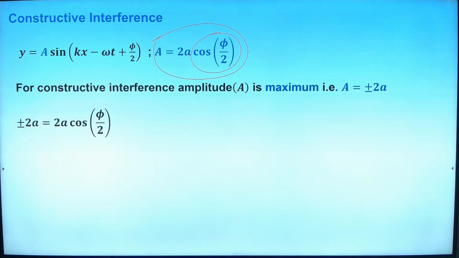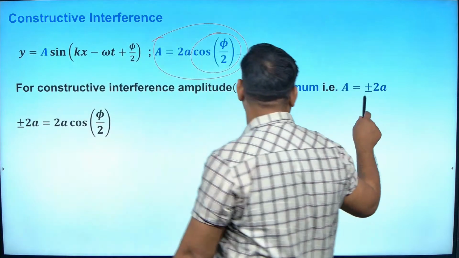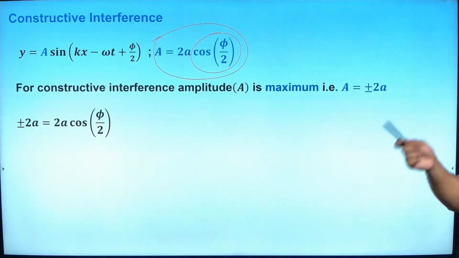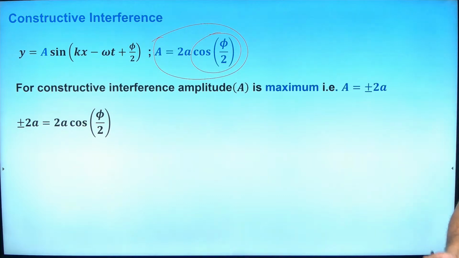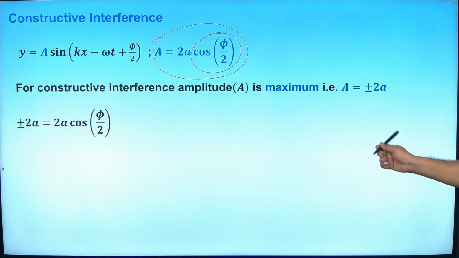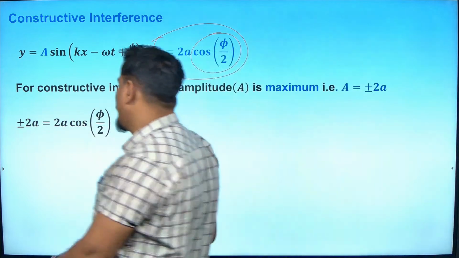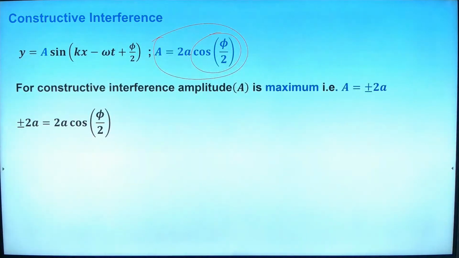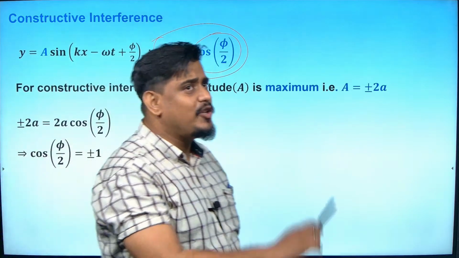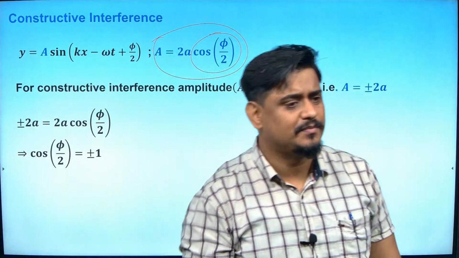The maximum value of the amplitude is plus or minus 2A, isn't it? In this case, what is the maximum value of amplitude? Plus 2A or minus 2A? I hope you are understanding this. So plus or minus 2A equals 2A into cos phi by 2, 2A gets cancelled. And what will happen to cos phi by 2? Plus or minus 1.